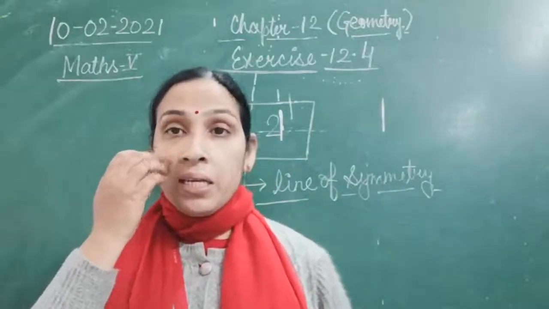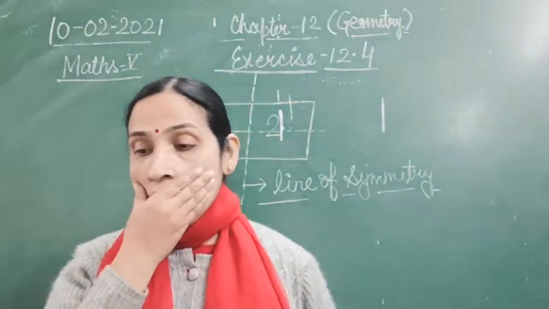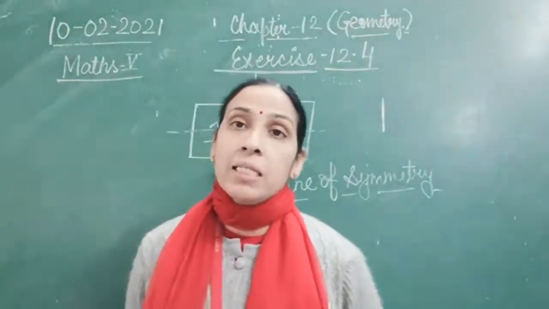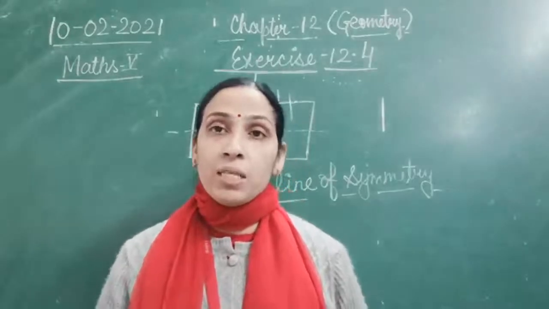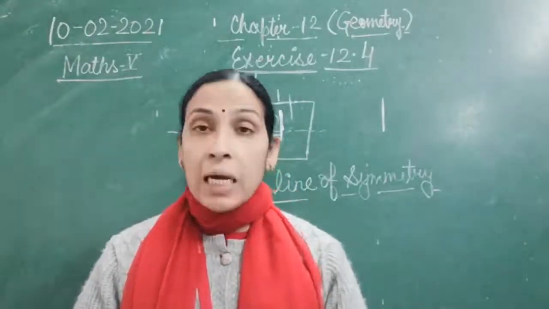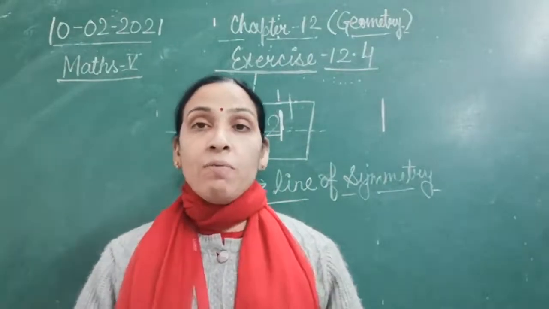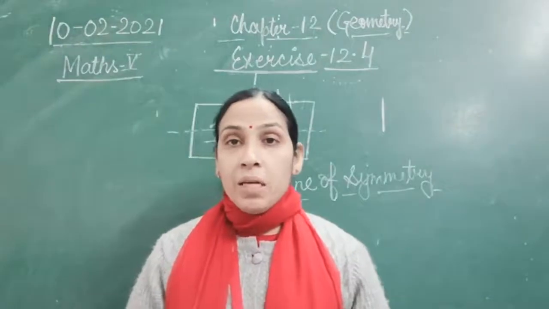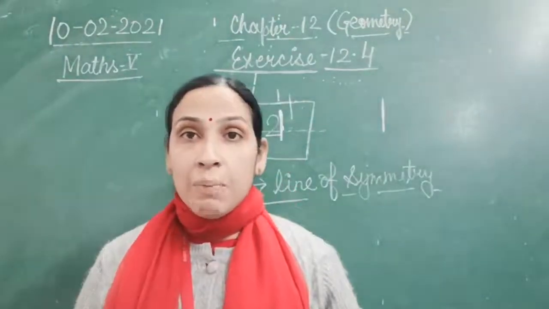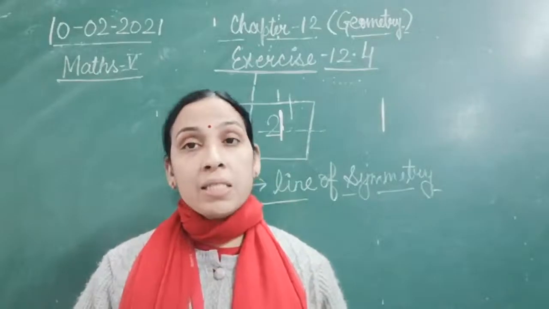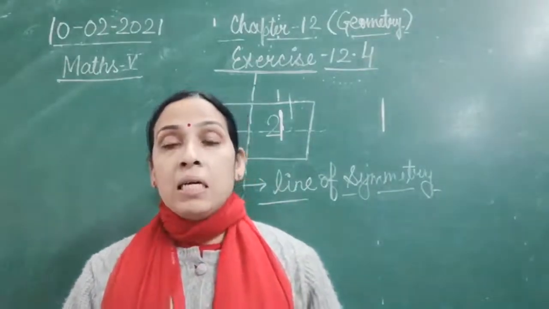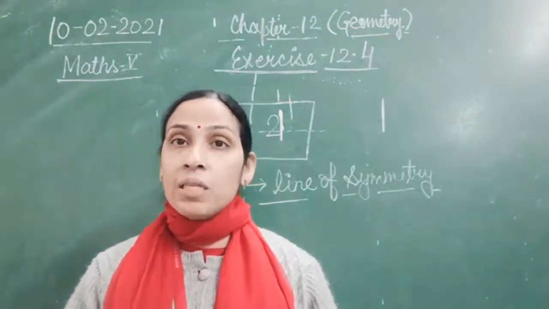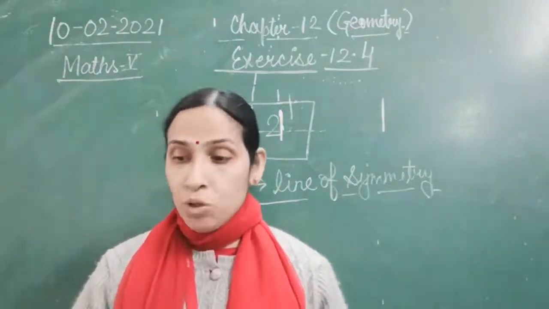Now let's come to symmetry. Parallel and perpendicular lines, you will find examples of in your day-to-day life also. As I have told you, in a flying kite you will find an example of perpendicular lines. A blackboard is again an example of perpendicular lines. A railway track is an example of parallel lines. And a slab is an example of parallel lines, because the distance doesn't become shorter.